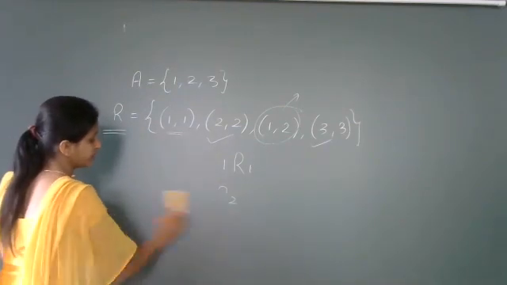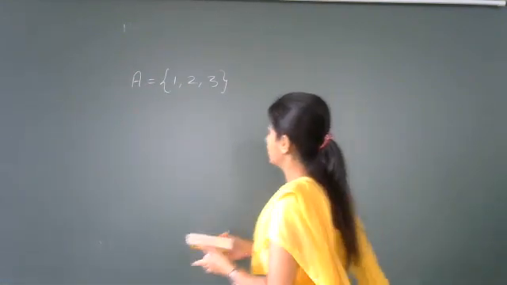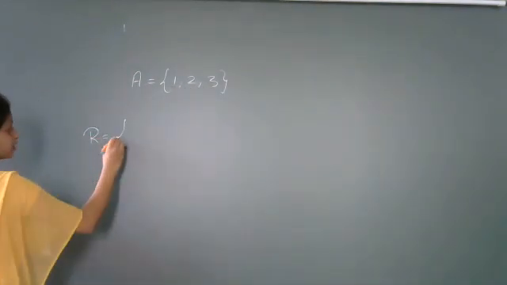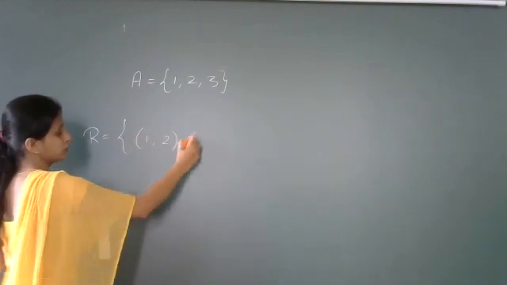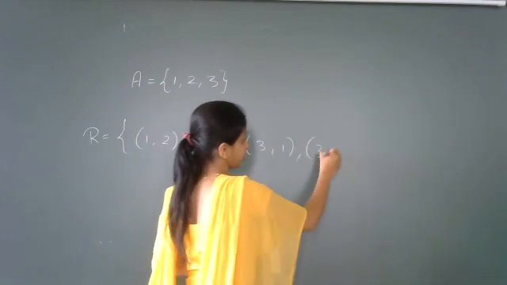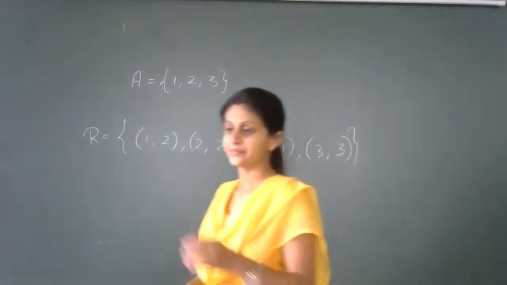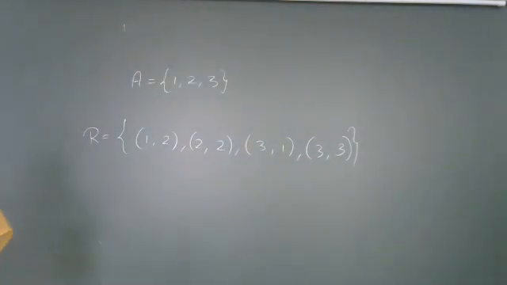Now you can give one more relation. R is equals to 1, 2, 2, 2, 3, 1, 3, 2. Now tell me, students, whether this relation is reflexive or not? Just answer whether this relation is reflexive or not.